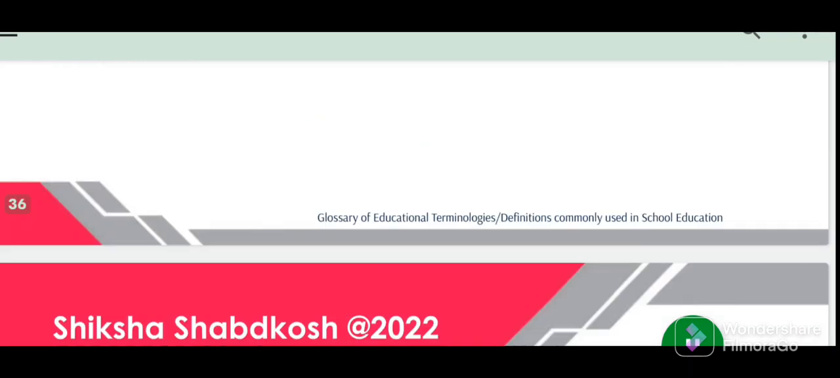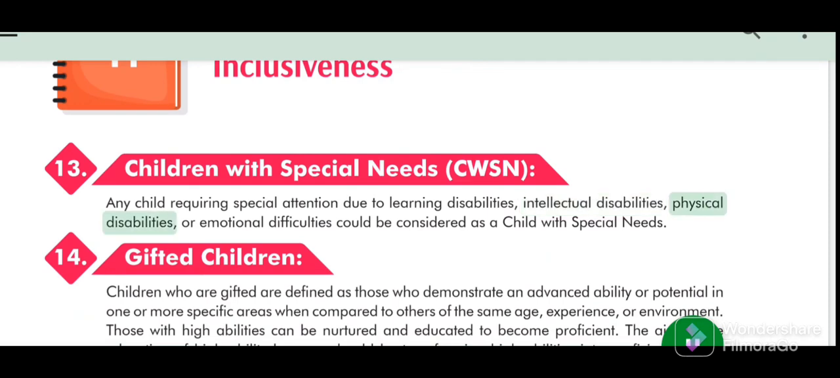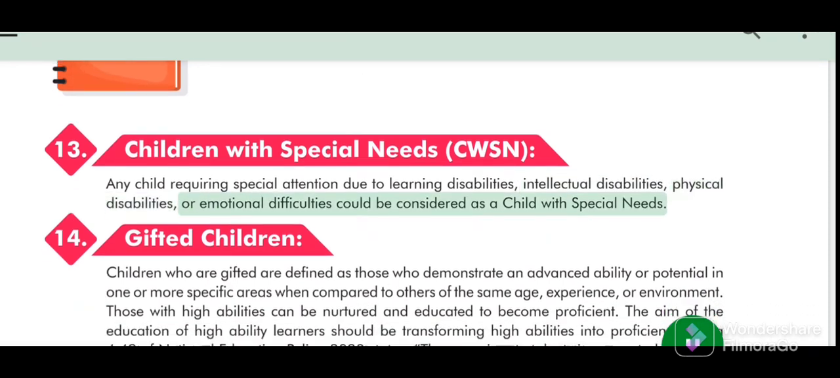13. Children with special needs, CWSN. Any child requiring special attention due to learning disabilities, intellectual disabilities, physical disabilities, or emotional difficulties could be considered as a child with special needs.